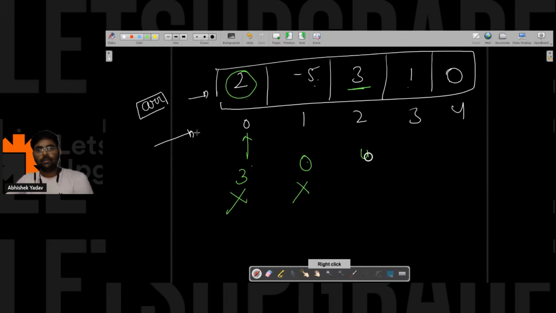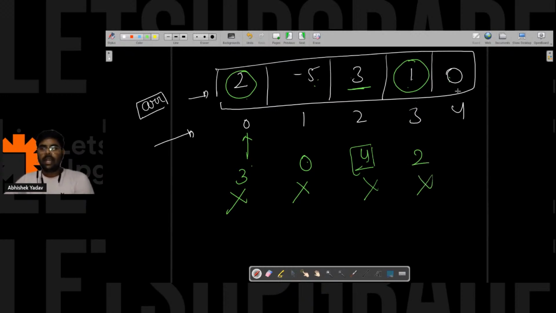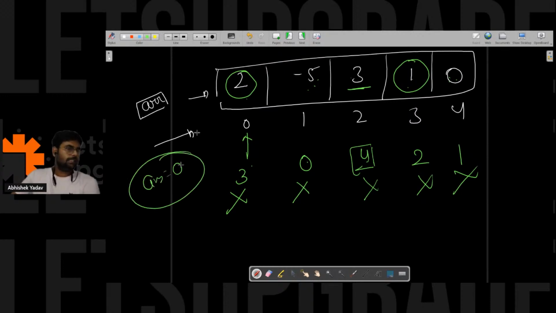So 4 elements are smaller than 3. So 4 is not equal to 3. So it is not a noble integer. Similarly for 1, how many elements are smaller than 1? 2, right? So this is also not a noble integer. And for 0, only one element is smaller. This is also not a noble integer. So the answer is 0 in this case.